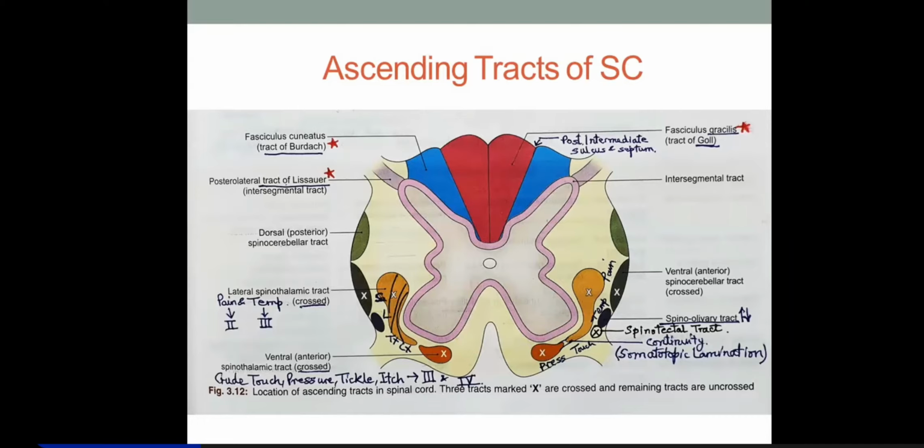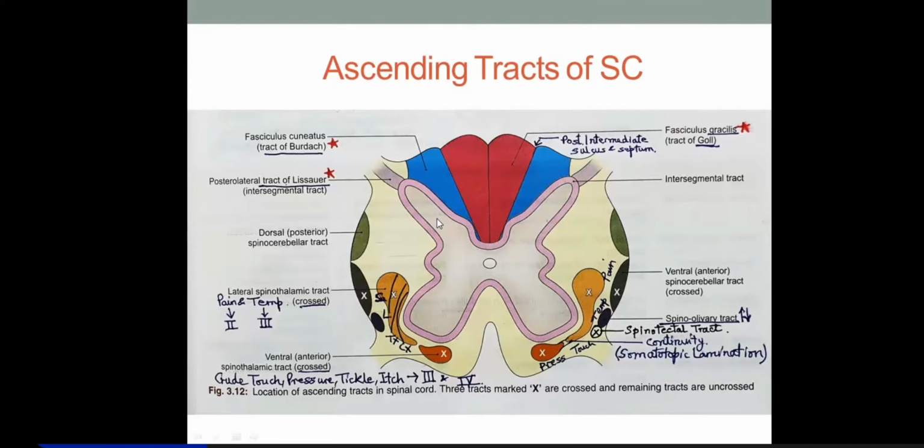Remember, in this crossing of fibers carrying exteroceptive sensations, in the lateral spinothalamic tract the fibers will decussate immediately at the same level. But in case of fibers carrying pressure, touch, and vibration, they will ascend one to two segments and then reach the opposite side. Okay, so that was about exteroceptive sensations. And because they've shown this cross, that means the spinothalamic tract first order neurons decussate at the spinal level. That's why they have shown this cross.